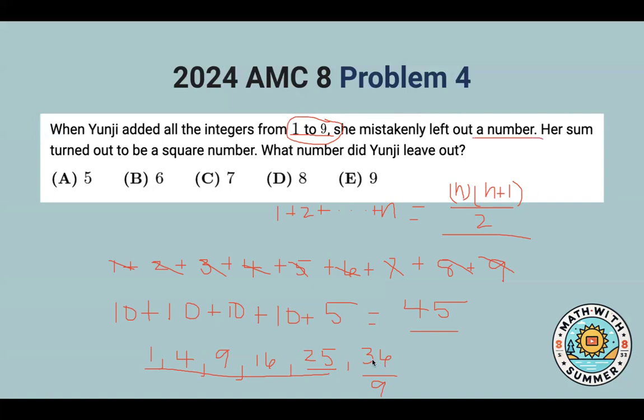So the only possible answer is that her sum is 36 and she left out the number 9. So her answer should be E, 9.